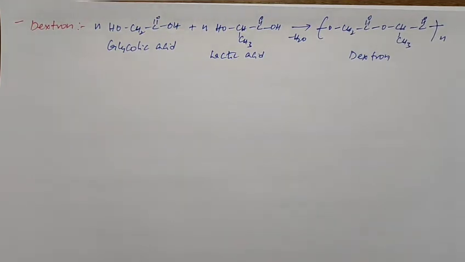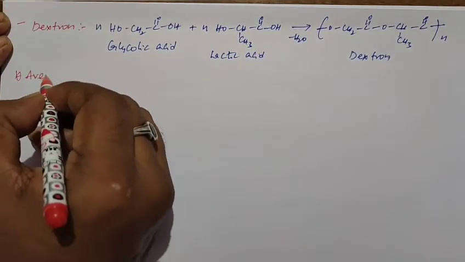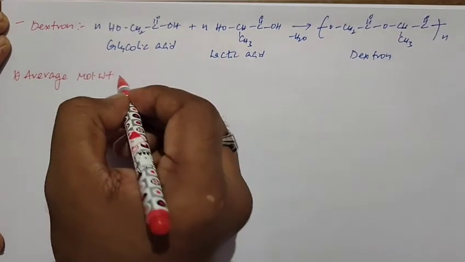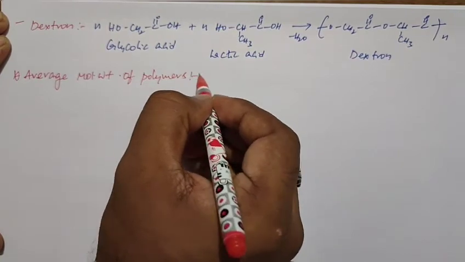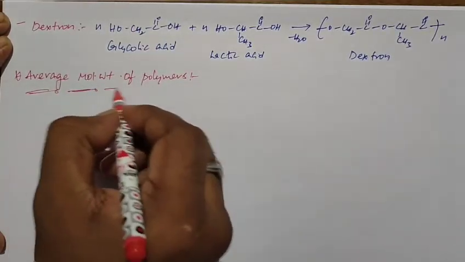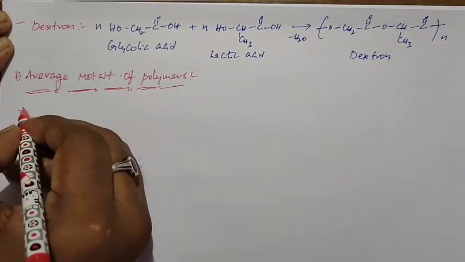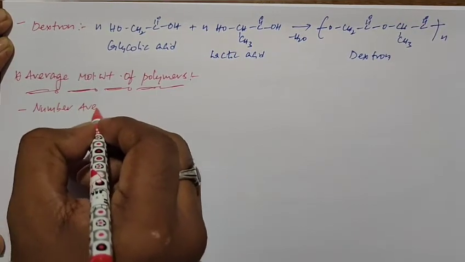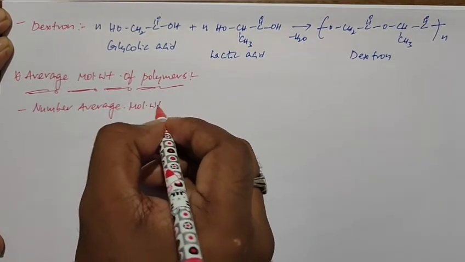And the next and last concept is average molecular weight of polymers. What is average molecular weight of polymers? Here we have two methods to find the average molecular weight of polymers. One is the number average molecular weight.